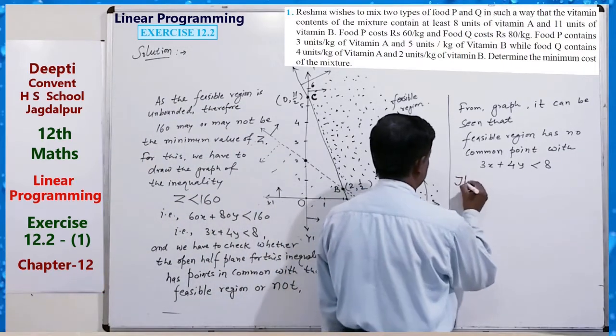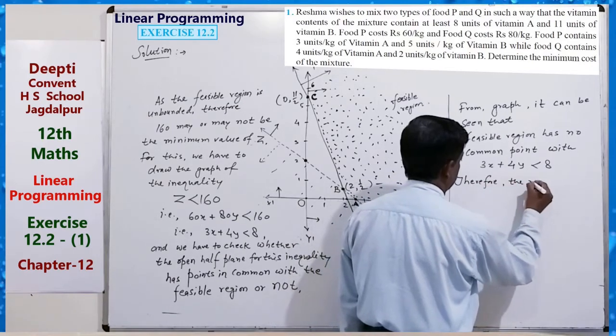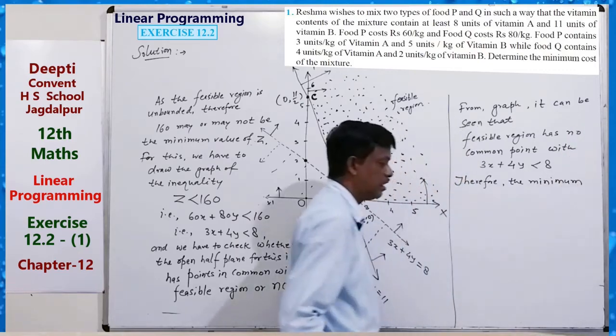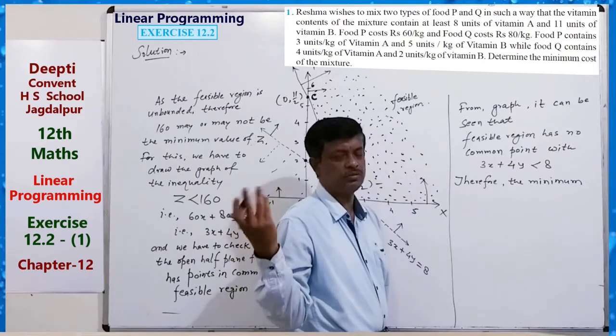Therefore, the minimum cost of the mixture, that is 160, will be the minimum value.